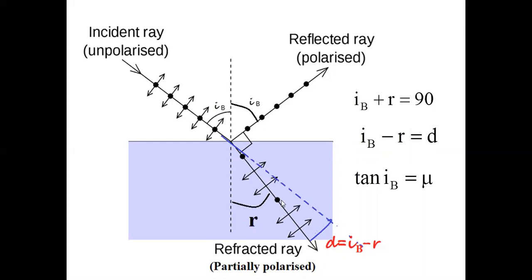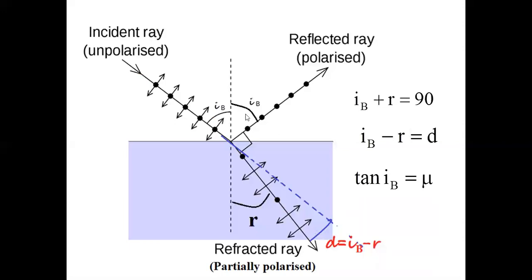At one stage, when it passes through a pile of plates, a group of plates, the outcoming light may be completely polarized. But in one refraction, it is not possible. You have to make it undergo multiple refractions.